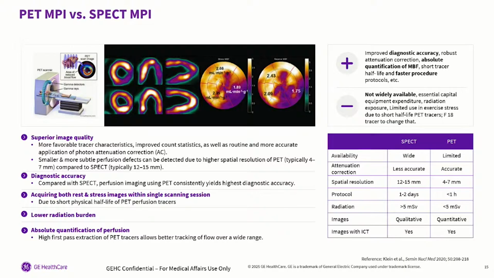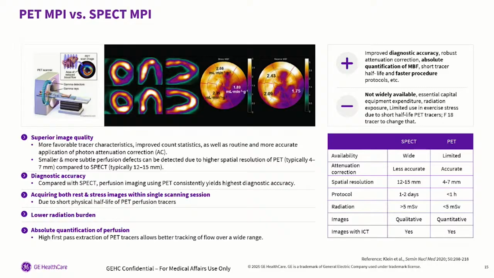The timing of the test: when you're doing SPECT, I don't know what you guys are doing, 3 to 4 hours your patient is going to be in your clinic or in your hospital or in your lab. 3 to 4 hours was the average when I was in the field doing that. With PET-CT, 30 to 45 minutes and the patient is done, beginning to end. Get them in, get them out. A lot faster. And you reduce the radiation exposure to other patients and other people. So it has a lot of advantages. And then, like we talked about, lower radiation burden, so your exposure level for the patient is lower with PET-CT. And then the big one that I really like, you can do absolute quantification of perfusion.